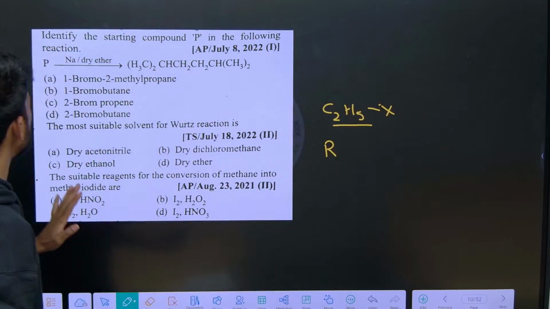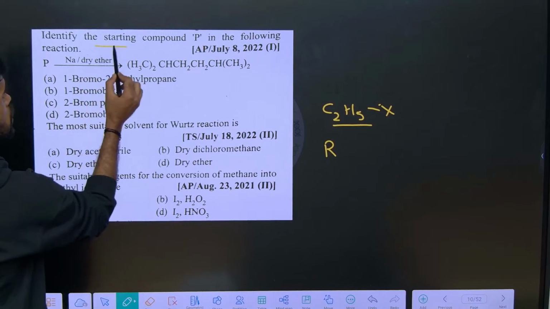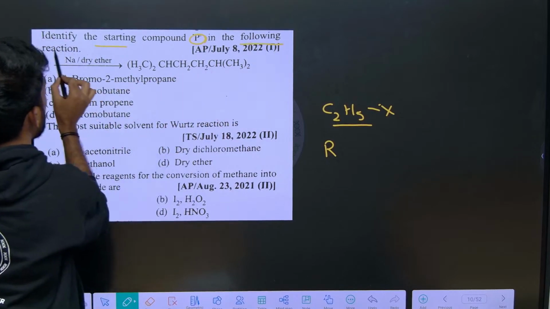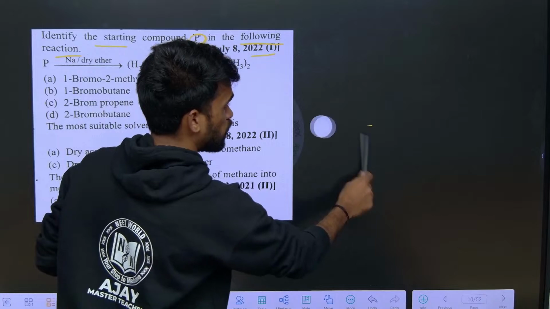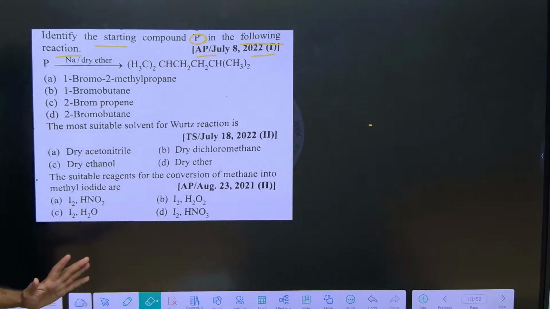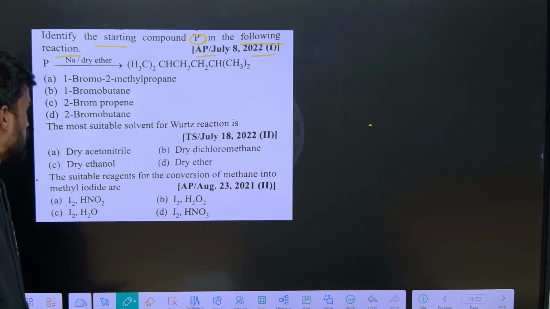Okay. Let us solve this question. Identify the starting material P in the following reaction. This is a previous EAPCET question. Whether you are preparing for NEET or EAPCET, it's fine. Just try to answer these questions. Very helpful for your preparation.